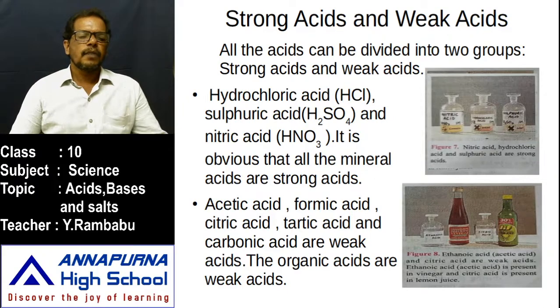Next, for example, citrus fruits like orange and lemon, in them also acid is present. What is that acid? Citric acid. And tamarind, it is also sour in taste, and in it an acid is present, that is tartaric acid.